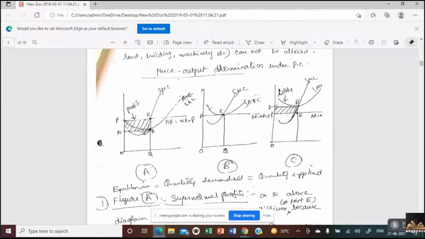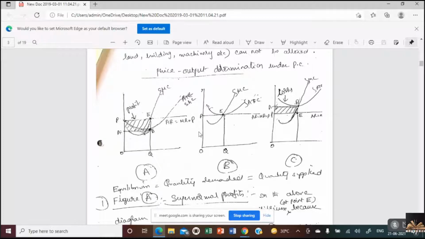As the price is determined by the market, the price and output determination in perfect competition is identified in 3 stages. What do you mean by 3 stages? Here in perfect competition, the average revenue is equal to marginal revenue is equal to price. This is how the price is decided by the market. And do you know what average revenue is? How do you calculate average revenue? Total revenue divided by the number of units sold is known as average revenue.